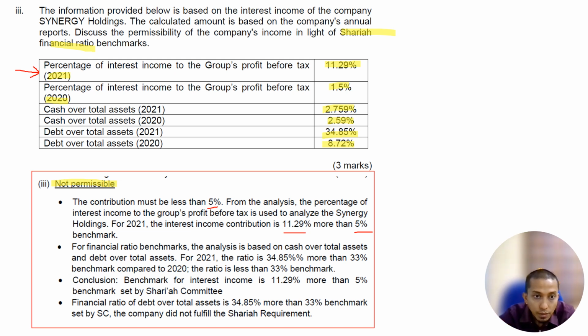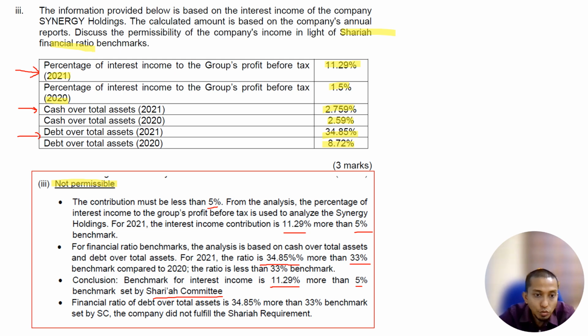For the financial ratio, the analysis is based on cash over total asset, which you can see is 2.759, and debt over total asset, right? For 2021, the ratio is 34.85, which is more than the 33% benchmark, compared to 2020, where the ratio is less than 33%. So the conclusion on the benchmark for interest is 11.29, which is more than 5%. So that's why, in this case, it is not allowed.